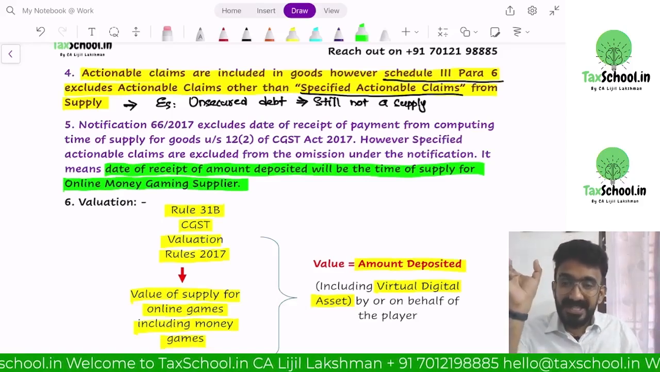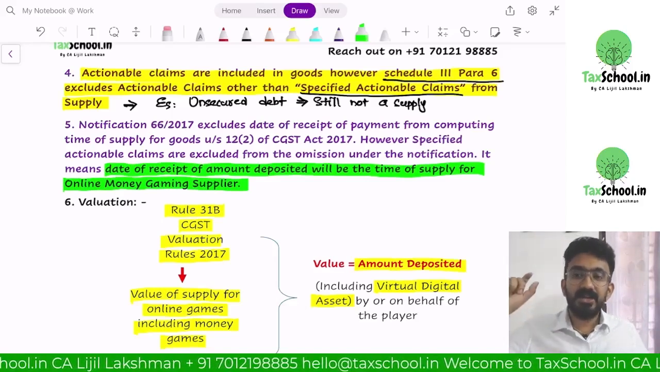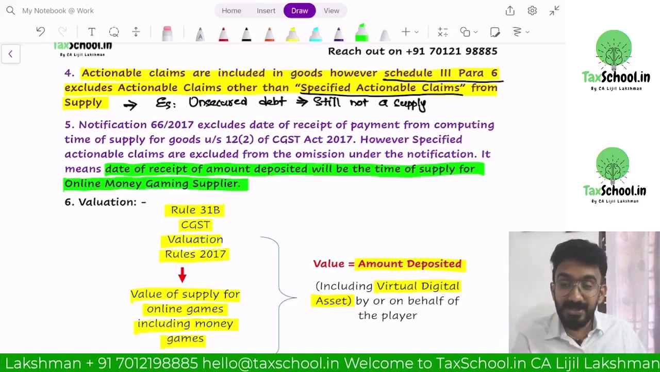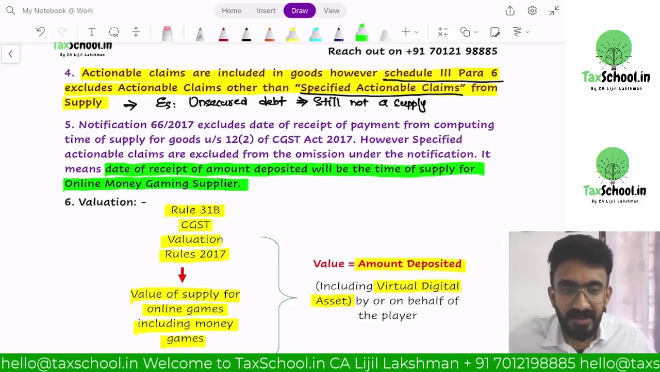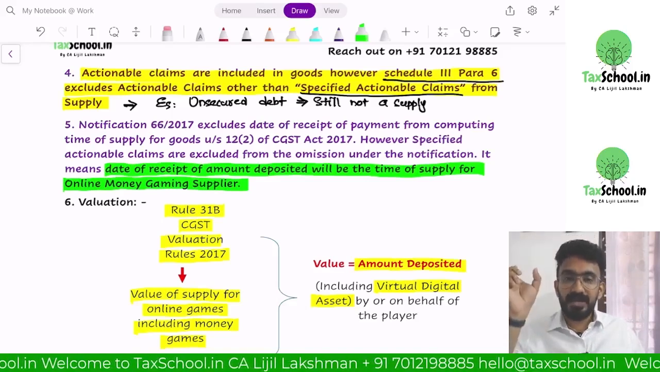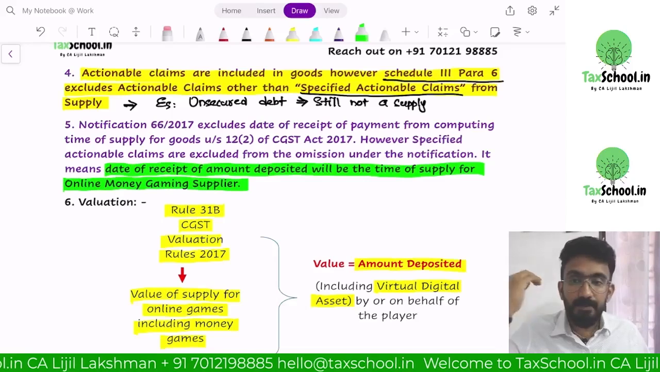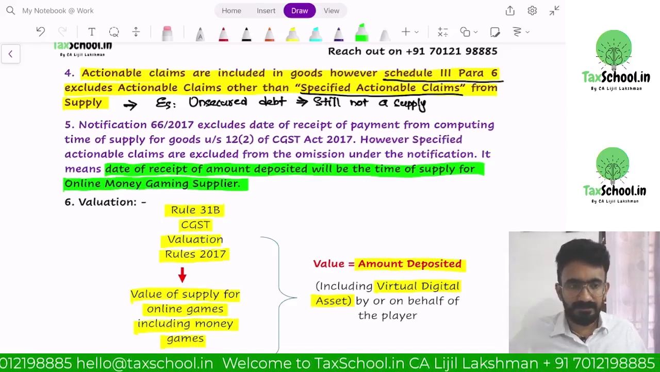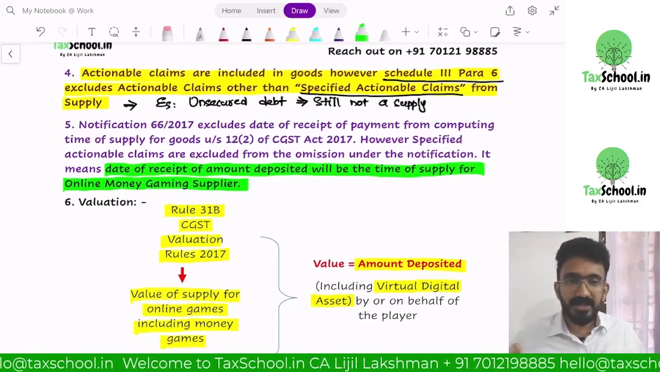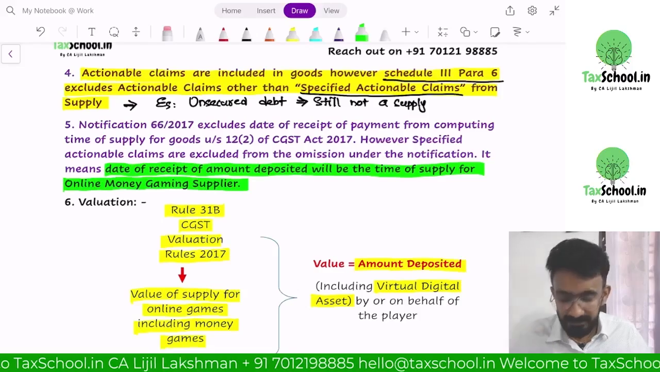So they put the same provision for online money gaming like OIDAR. What is the provision that they have given? They said if it's an online money gaming website from outside India, like I gave you an example earlier, a betting site for English Premier League in UK, London, they provide services to an Indian customer, it would be taxable not under RCM but under FCM.